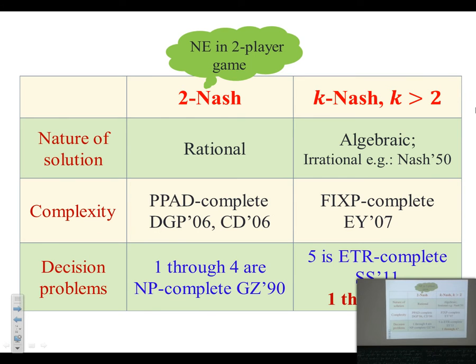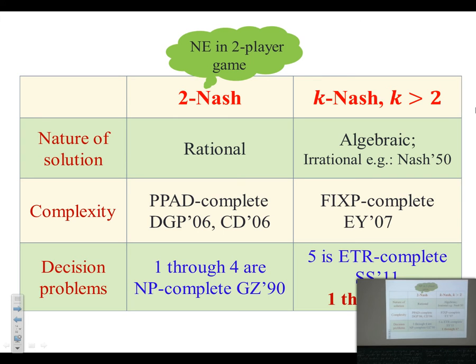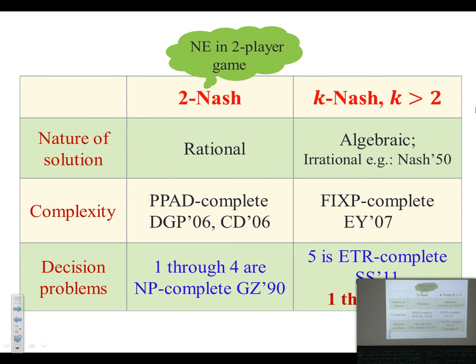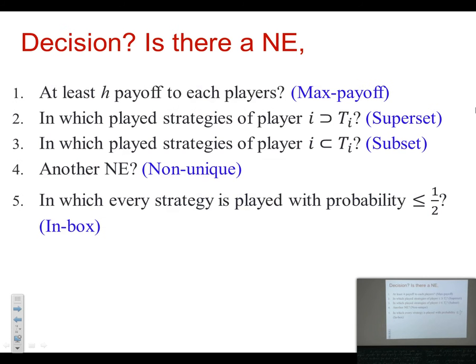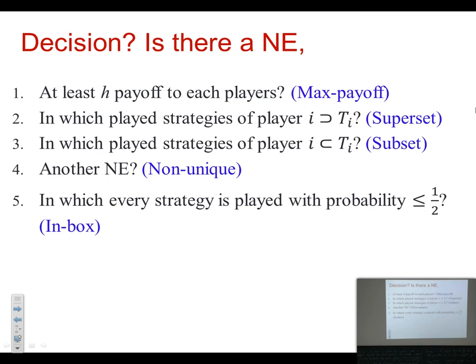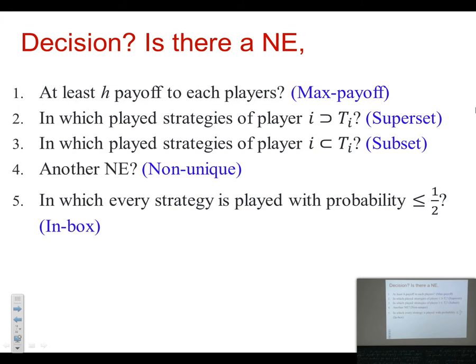So for the decision problems, we know that 1 through 4, the first 4 problems, are NP-complete for 2-player games. When you ask whether there is more than one Nash equilibrium and so on, they are NP-complete. And the 5th problem, for more than 2 players, like 3 players, is known to be ETR-complete. And it is not about 1 through 4, these 4 standard problems. I think it has not been studied. It's expected to be ETR-hard.